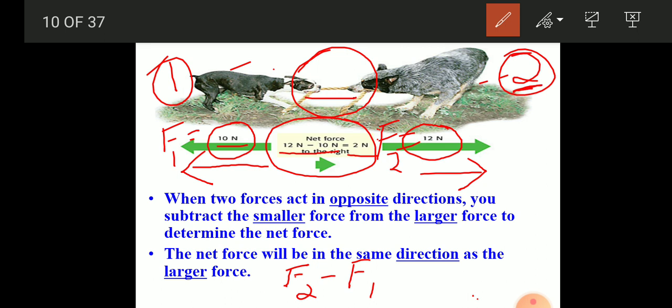So it is towards the right. So we can say the force on the rope is equal to 2 Newton, towards the right side. This is how the force is